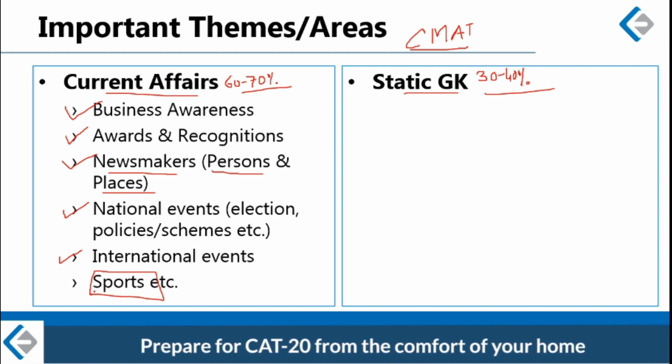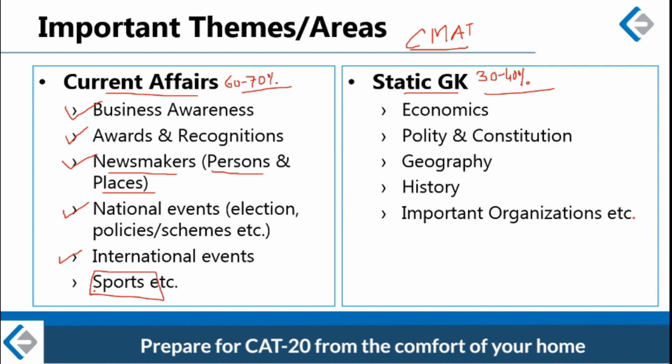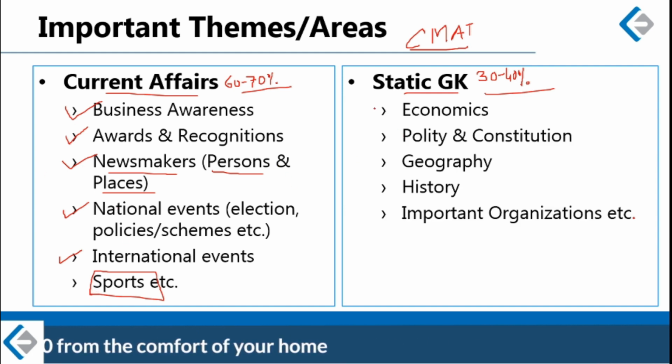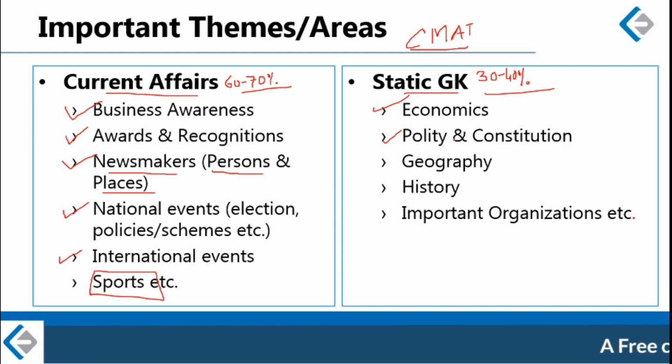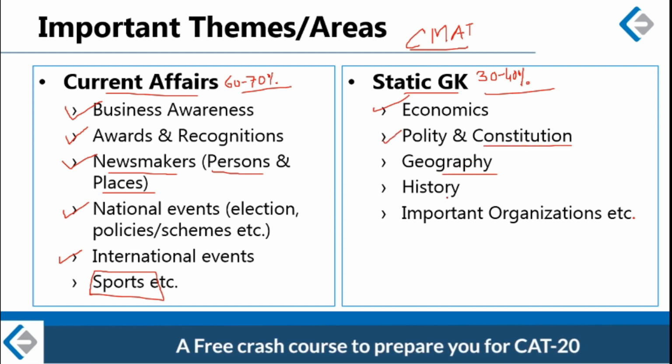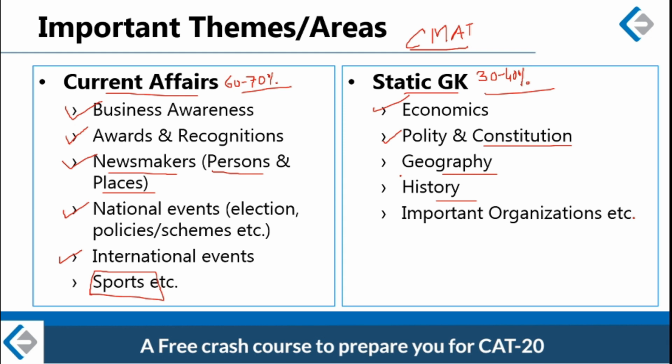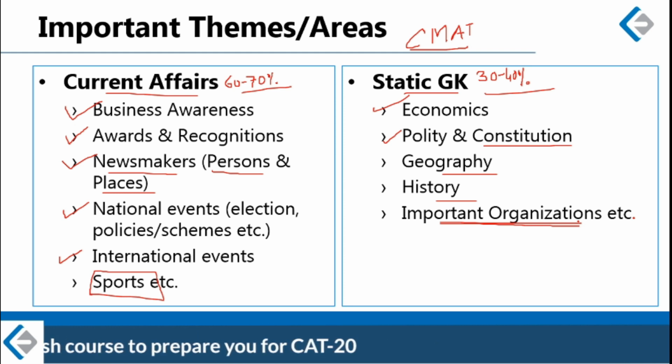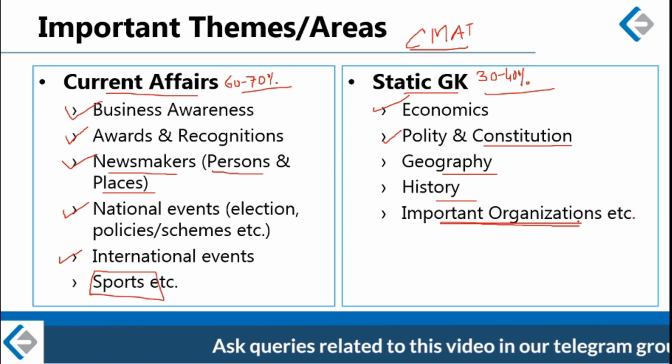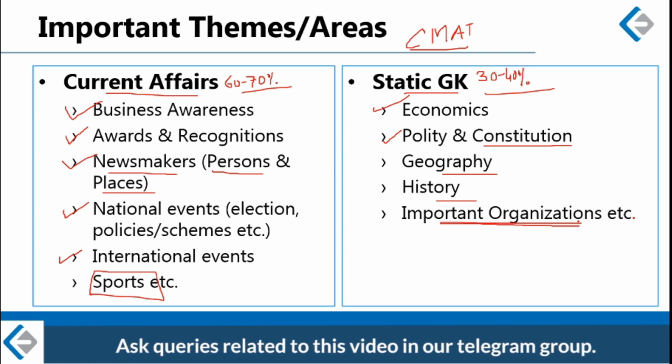As far as static GK is concerned, these are the important areas. Basic concepts of economics, basics of India's constitution, and India's geography and history will be helpful. Another important area is important organizations. Important international organizations always have a question about them in the IFT examination and in other examinations also.